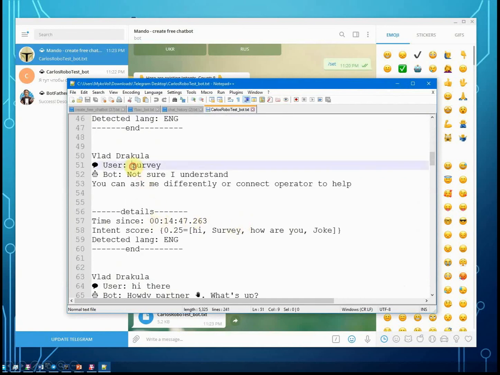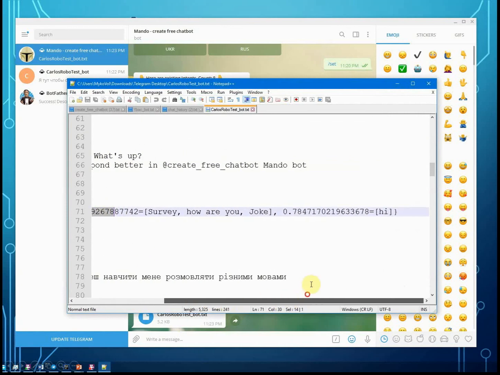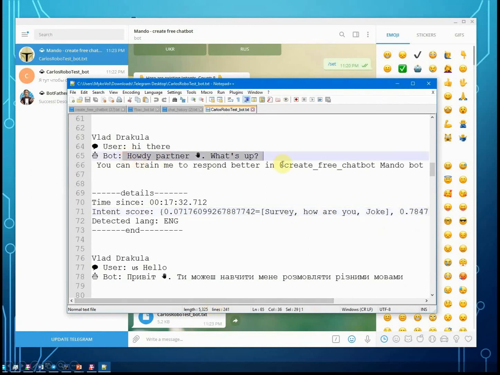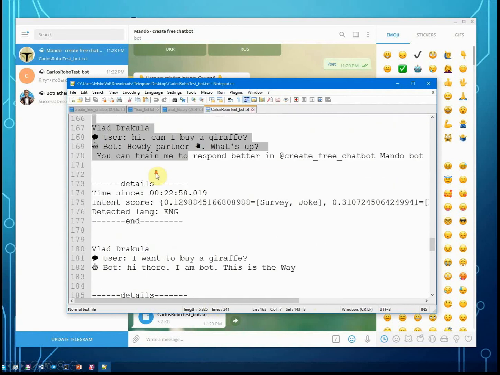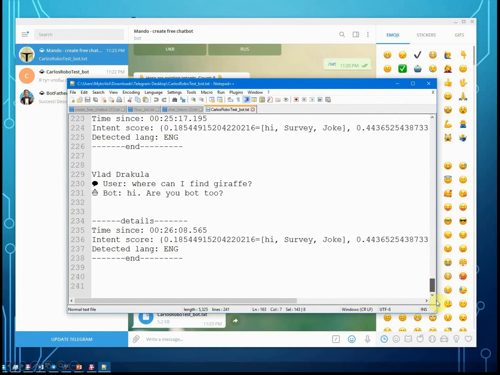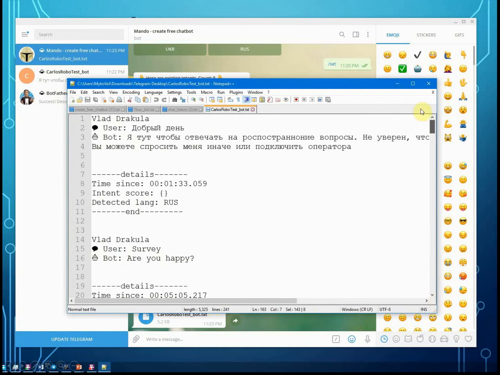So for example, here when I asked hi there, you see that this is 7% of the intent survey, how are you joke, and 78% of the hi. So the bot selected the hi intent and responded with one of the responses from the hi intent. Other messages that your bot received are here too. From time to time it's useful to review those messages to see how your bot is actually doing.